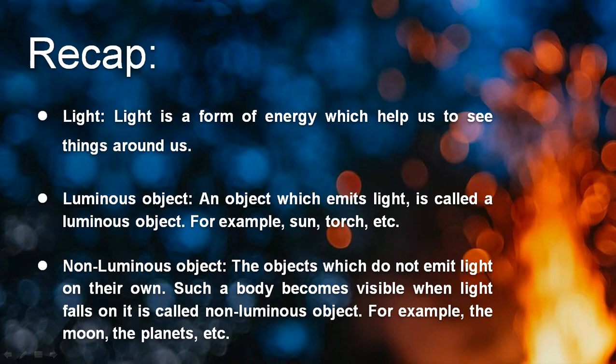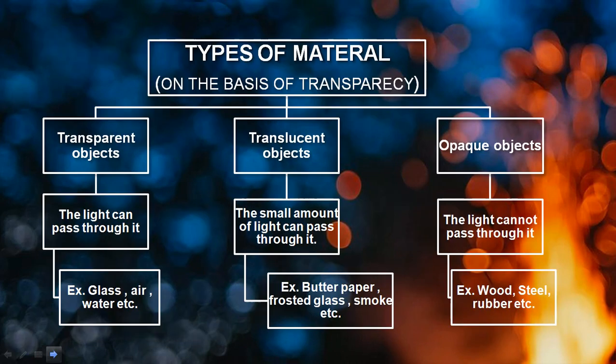Now we are moving to the next, that is types of material. As I told you, classification of objects has two properties. The first one is emission of light, which we understood according to luminous and non-luminous objects. Now the second thing is passage of light, meaning whether light can pass through it or not.